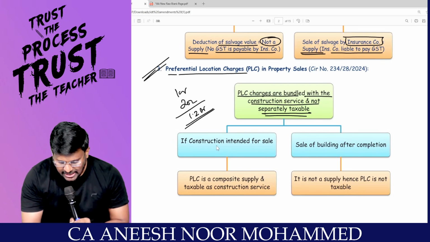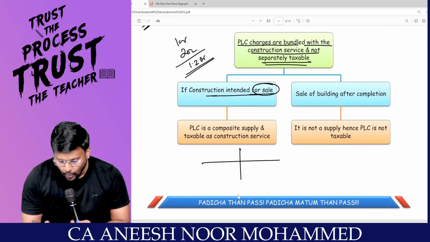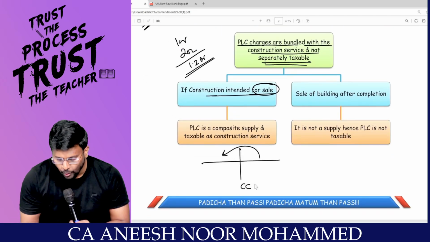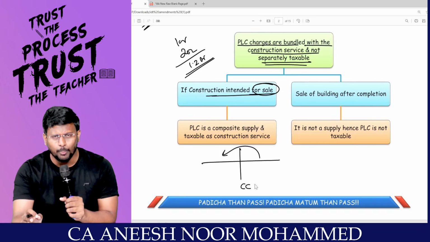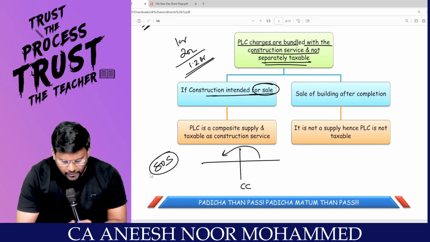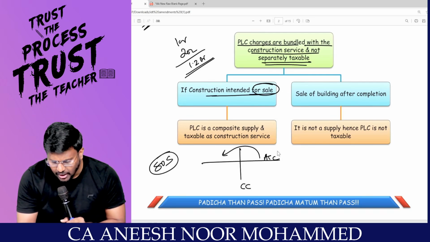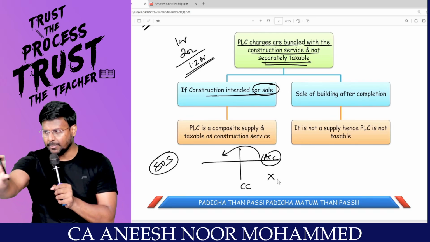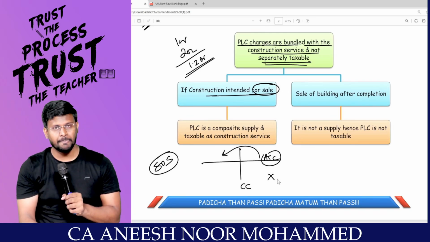Check. Is the construction intended for sale? That means, have we got the advance before issuing the completion certificate? We know, if we get even 1 rupee before issuing the completion certificate, it will be treated as supply of services. If the consideration is received after the completion certificate, it is neither supply of goods nor supply of services. This point we already studied in the basic supply chapter.